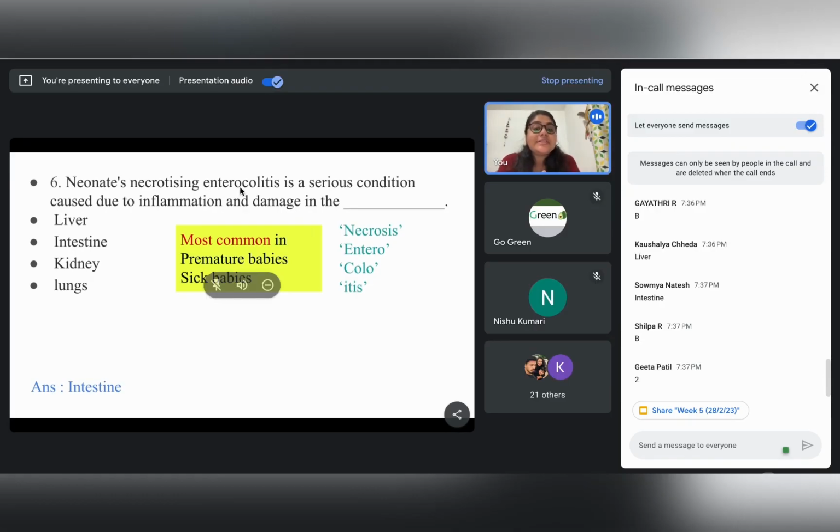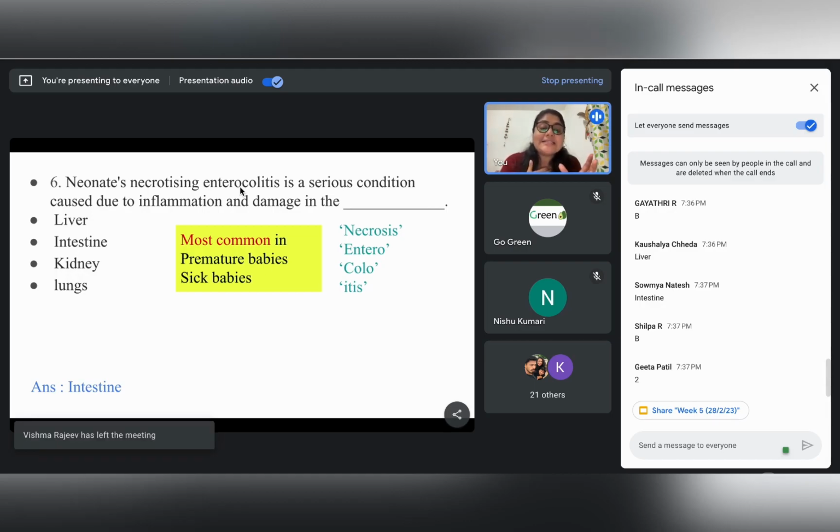Now let us come to the second term, enterocolitis. Entero and colo are very common terms which are used for intestine. Whenever we consider the medical terms used for the different parts of the body, entero is used for small intestine and colo is used for large intestine. And now we have the term itis.